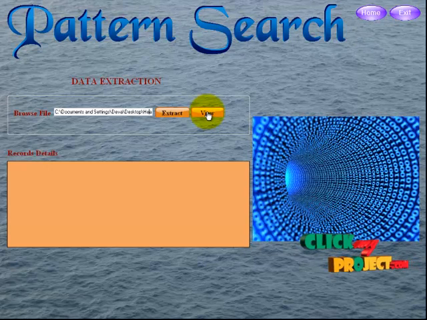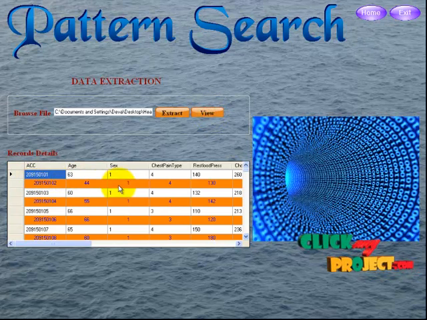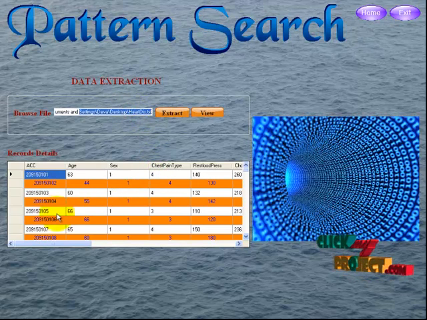The view button is used to extract the data, add it to the database, and list the records retrieved from the database. Then I click view. This is the record for this specific file path stored in the database. The database contains a lot of forms and fields. This is the account for the patient.